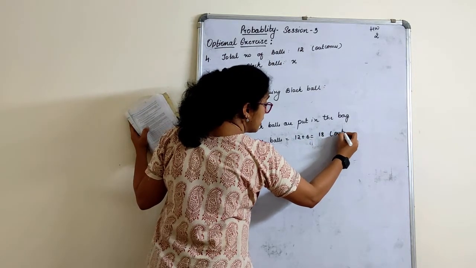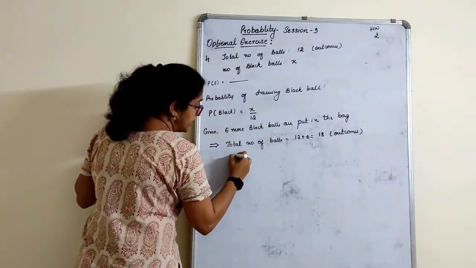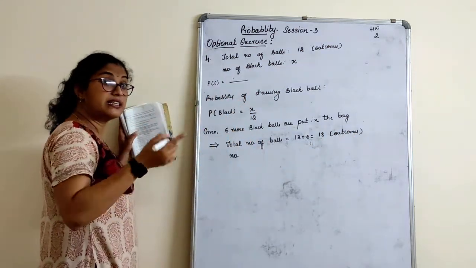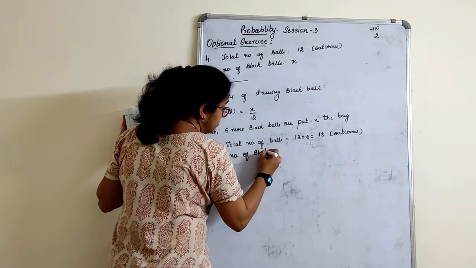Total outcomes I will write in the bracket here. Then number of black balls, how many will it be? X already were there, 6 more we are adding. Number of black balls.